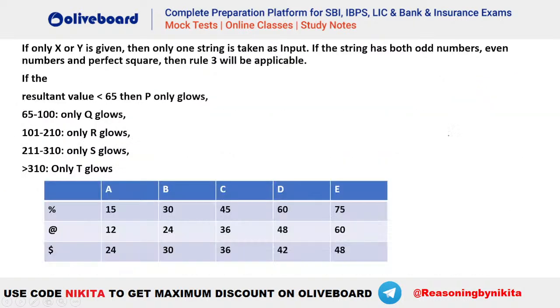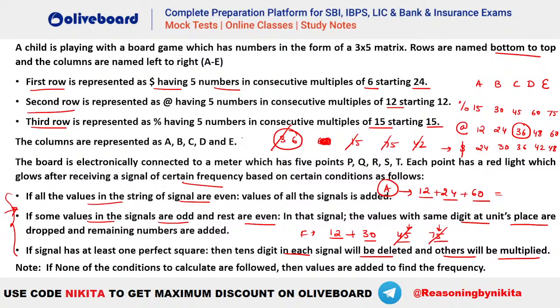Now be careful, there is a note also which has been given. That is, if x and y are given, then only one string is taken as input. If the string has odd numbers, even numbers and a perfect square, then rule number 3 will be applicable here. Because you can see in this case 36, 15, 75 and 42, we could have said that it is following rule number 2 as well. There are some even and some odd. But it is mentioned that if there is even one perfect square, that should be given the priority. That is, rule number 3, based on perfect squares, will be given the priority here.